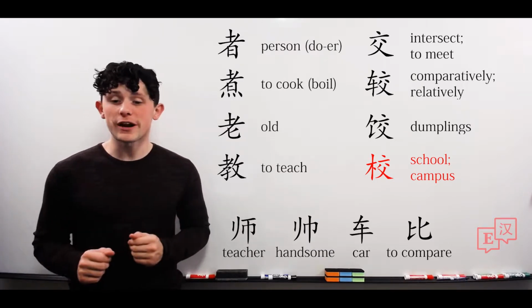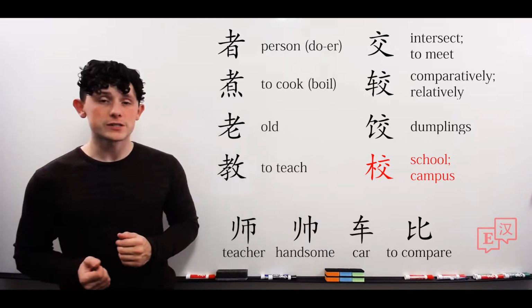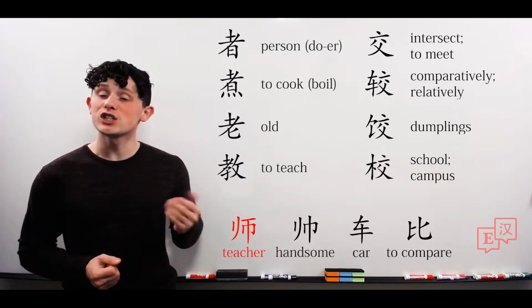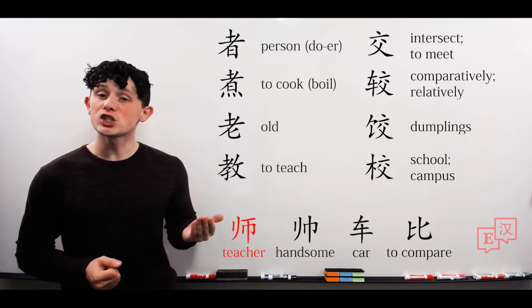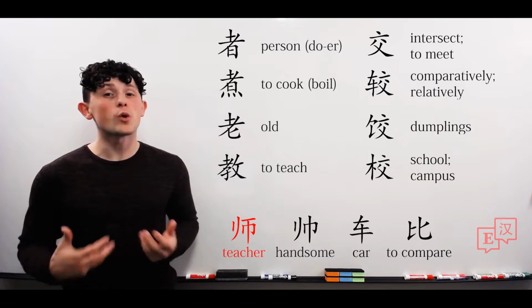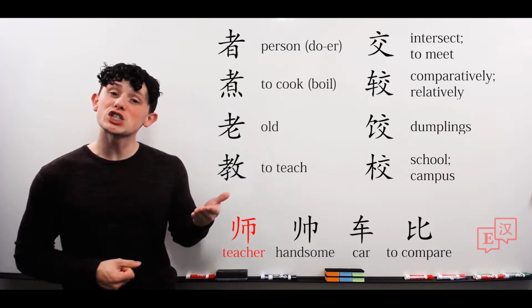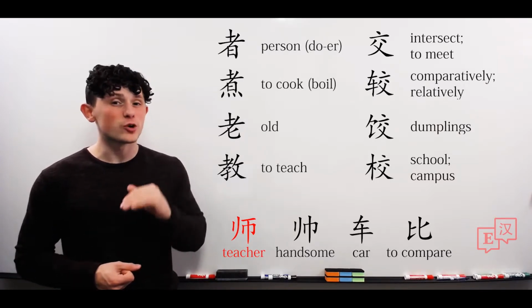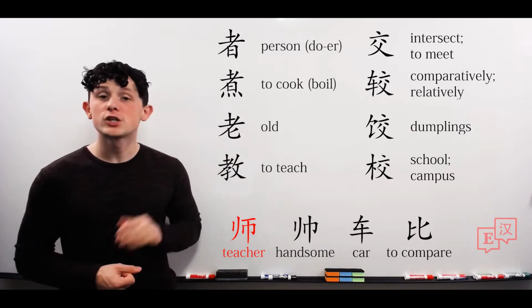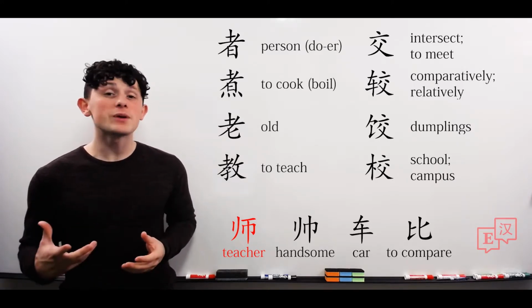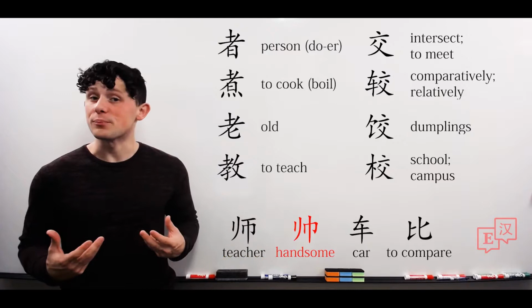Now our last four characters here will help us make fundamental words and phrases. First we have 师, which means teacher or master. 师, and note this is our first level tone with the sh pronunciation. 师.